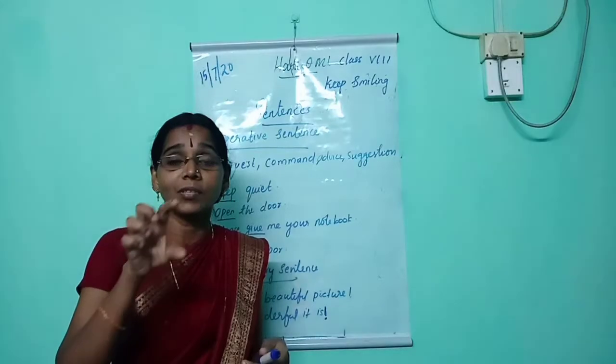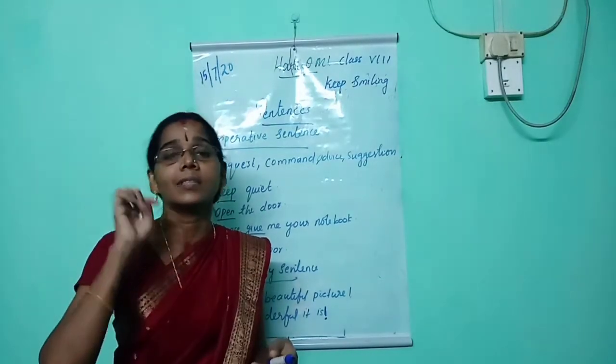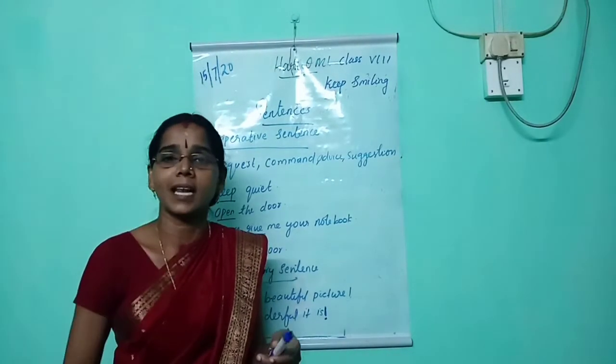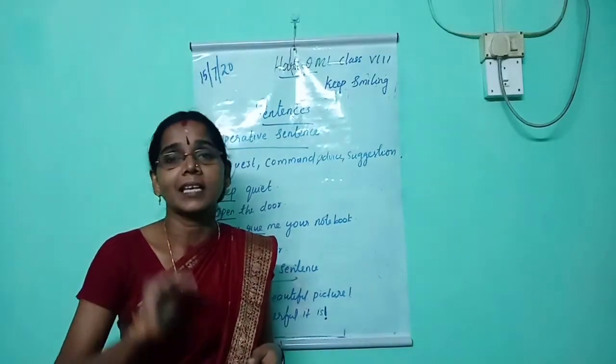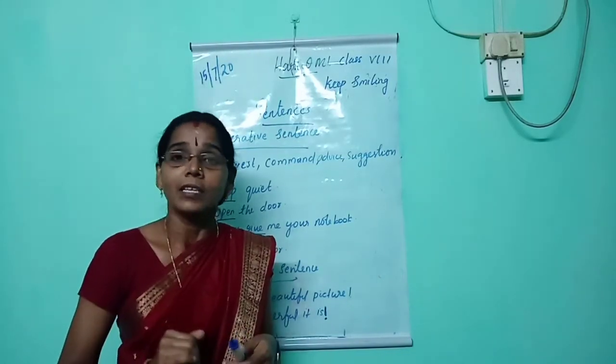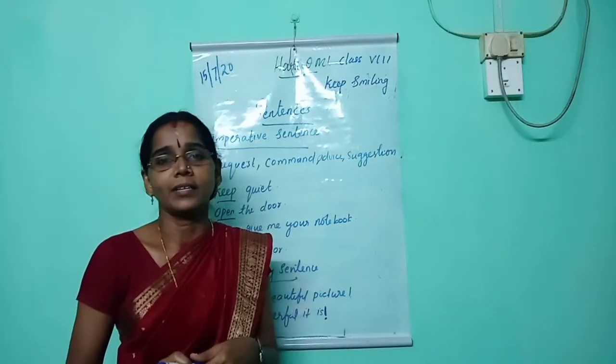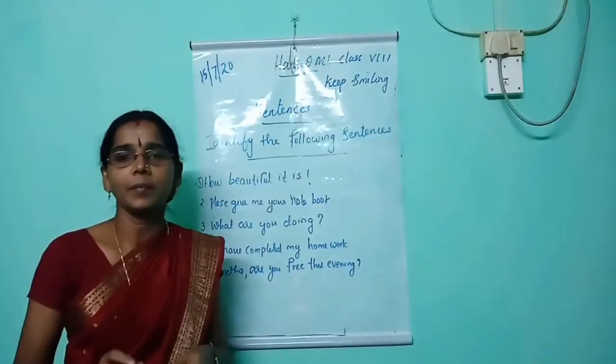Imperative sentence begins with the main verb and ends with the full stop. The last one, exclamatory sentence. Exclamatory sentence ends with the exclamation mark. So it is very easy for you to identify the type of sentences.